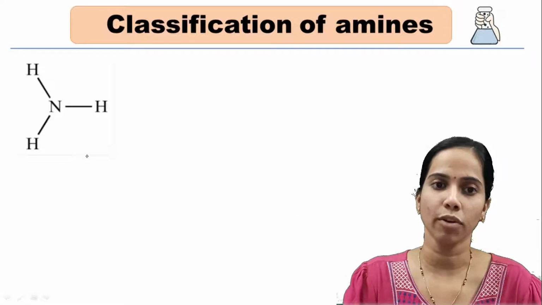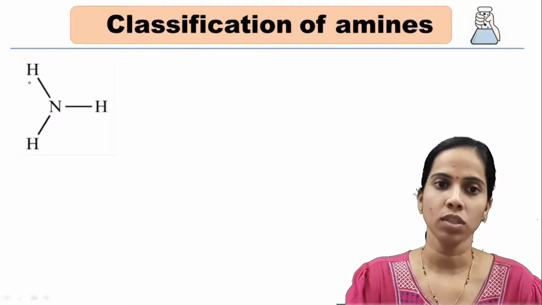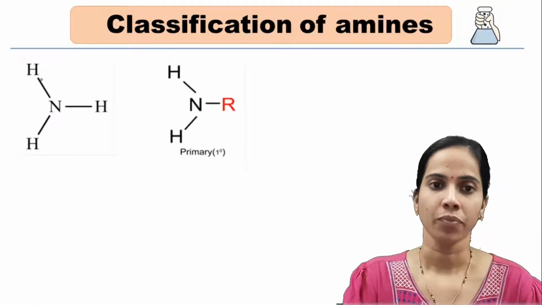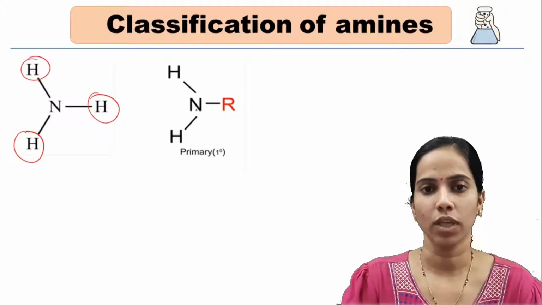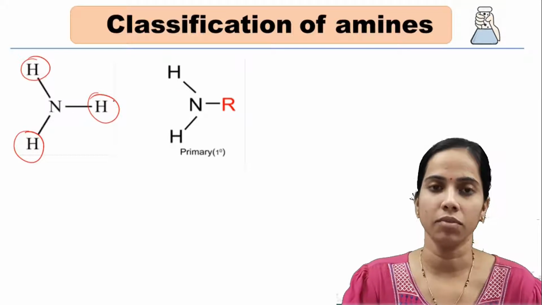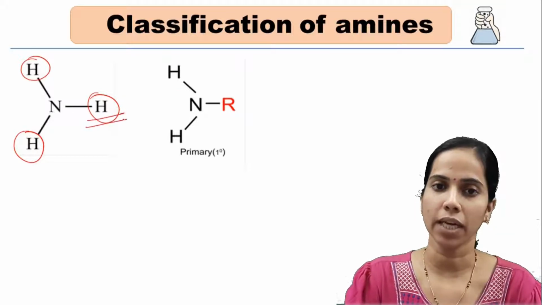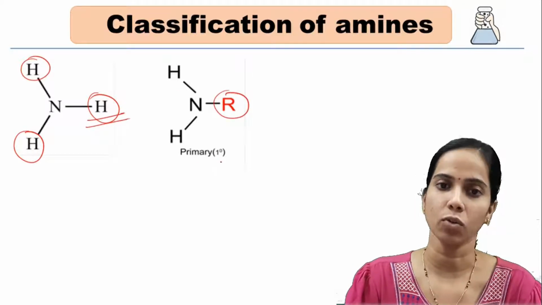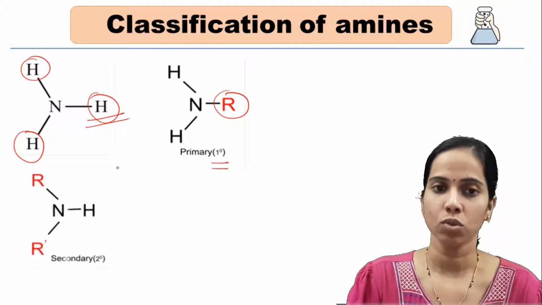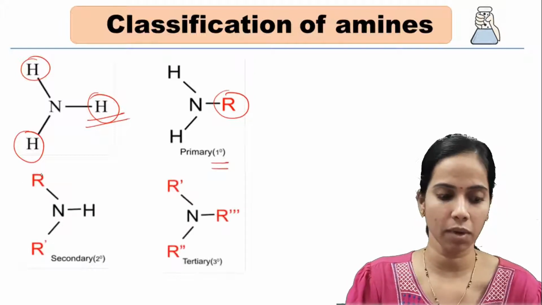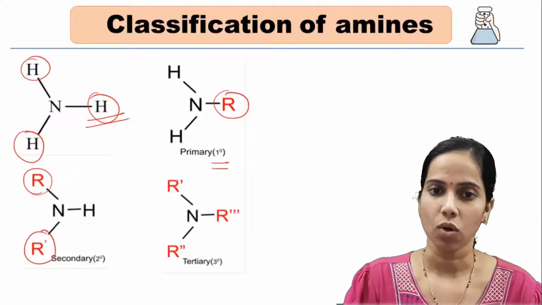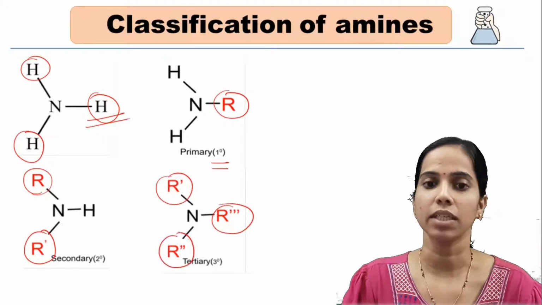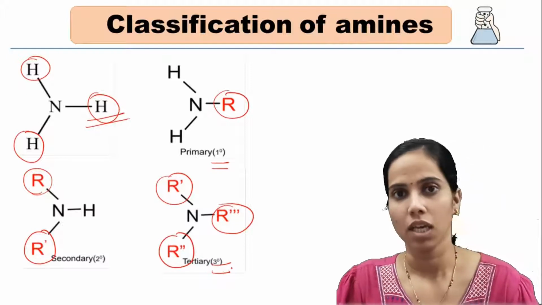So this is the structure of ammonia, nitrogen holding three hydrogen atoms. Within ammonia, when one hydrogen atom is replaced by an alkyl group, it is a primary amine. When two hydrogen atoms are replaced by alkyl groups, it is a secondary amine. Whereas when all three hydrogen atoms are replaced, it becomes a tertiary amine.